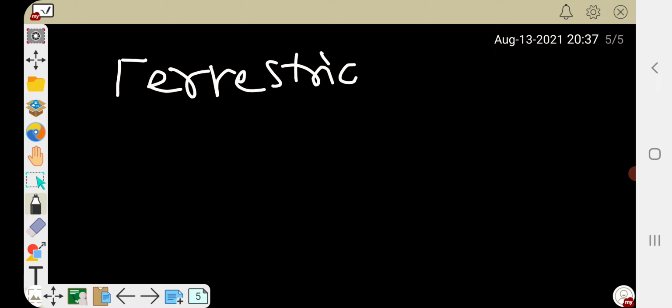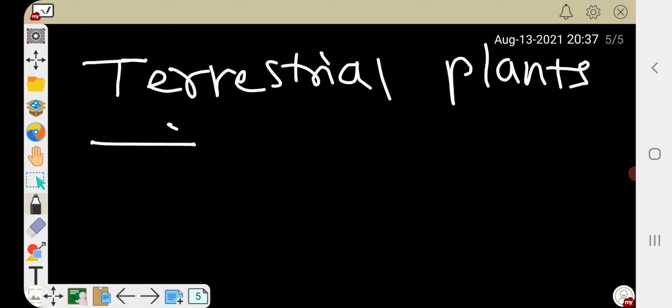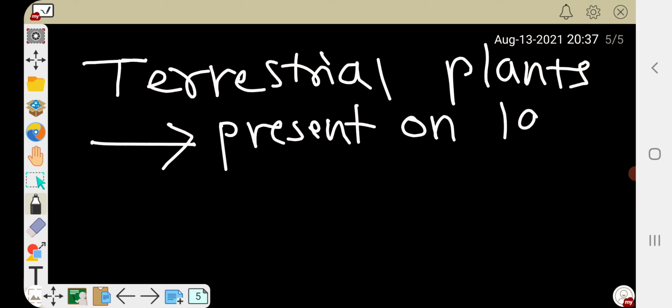Now what happens in case of terrestrial plants? Terrestrial plants are the plants which are present on earth's surface or present on land, we can say.